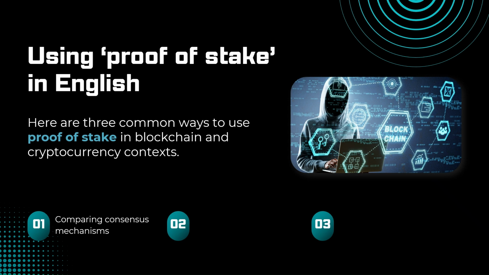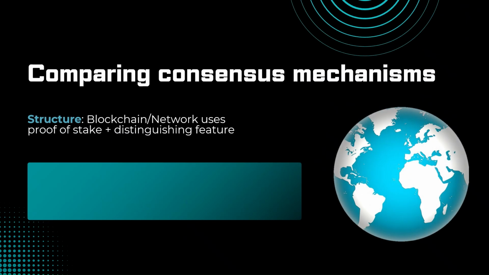So one we're going to go over is comparing consensus mechanisms. We'll look at an example for that. Explaining staking requirements and discussing economic benefits. Here we go. Let's take a look at one example and the sentence structure of each of these types. So if you want to talk about comparing consensus mechanisms, you might use this structure here: blockchain or the name of the network uses proof of stake, plus you add information distinguishing the proof of stake from other choices.